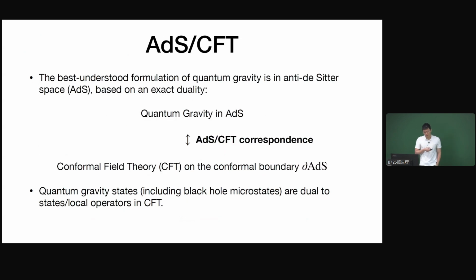And the best understood formulation of quantum gravity is in anti-de Sitter space through an exact duality, called the AdS/CFT correspondence. It's a duality between quantum gravity in AdS space and the conformal field theory on the conformal boundary of this AdS. Using this exact duality, the quantum gravity states, including black hole microstates, are dual to states or operators in the boundary conformal field theory.